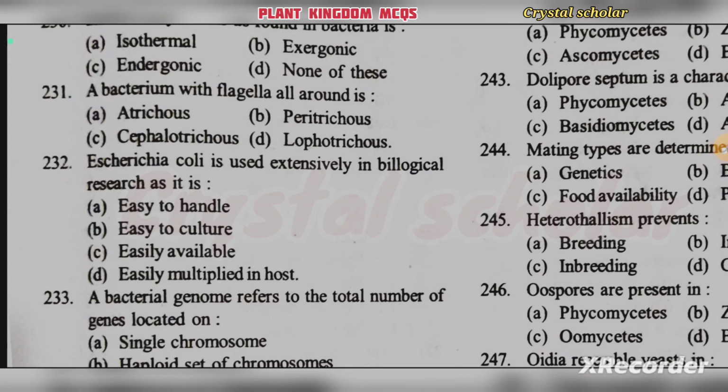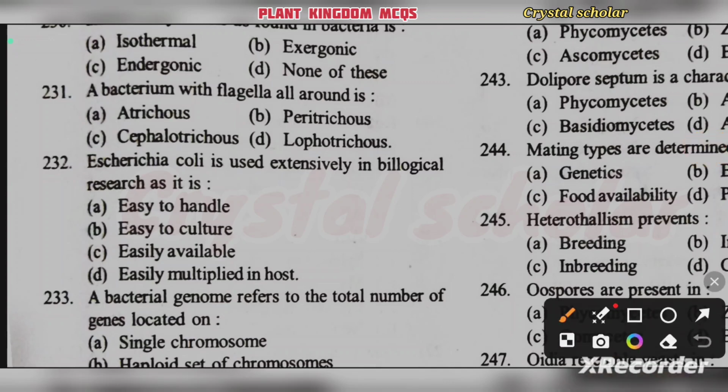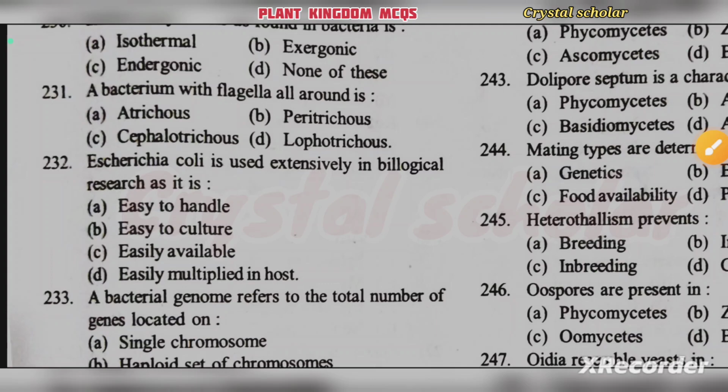Then Escherichia coli is used extensively in biological research as it is easy to handle, easy to culture, easily available, easily multiplied in host. Escherichia coli is used extensively in biological research as it is easy to culture. It is easy to culture, that's why Escherichia coli is used extensively in biological research.